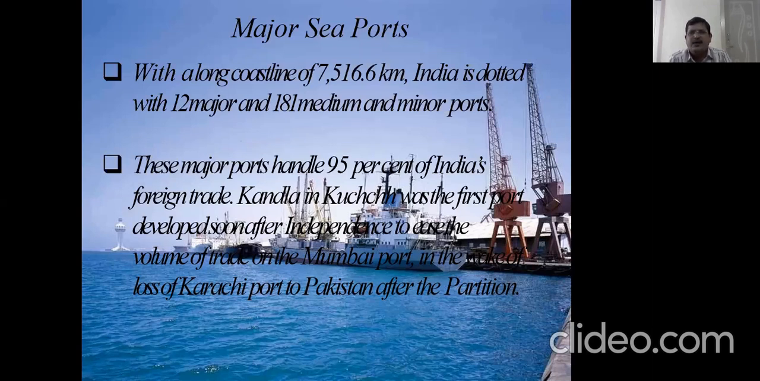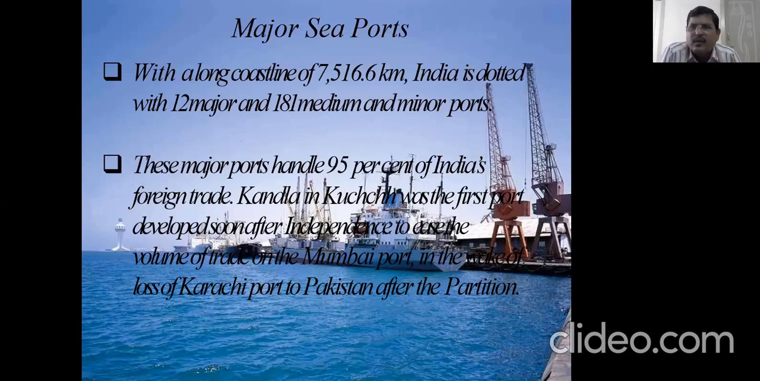Kandla in Kutch was the first port developed soon after independence to ease the volume of trade on the Mumbai port, after the loss of Karachi port to Pakistan after the partition. Previously, Karachi was a major port in India before independence. After we got independence and India was partitioned with Pakistan, Karachi went to the Pakistan side. So only Mumbai was the port at that time. So to ease the pressure on Mumbai, they developed Kandla in Gujarat.